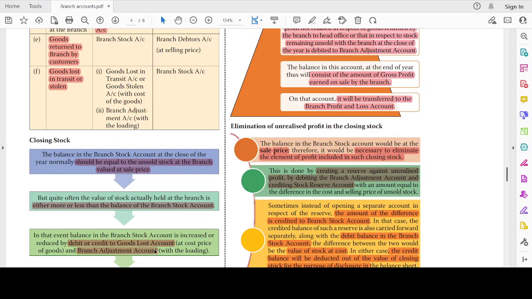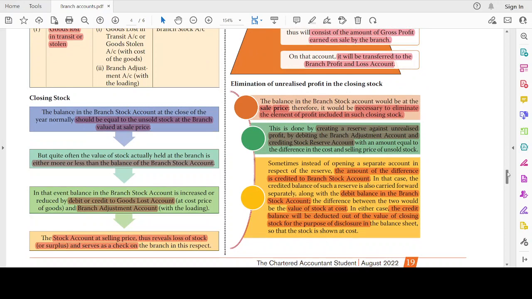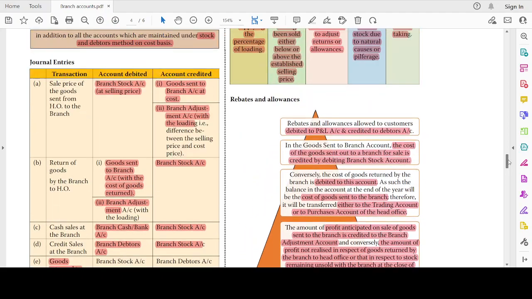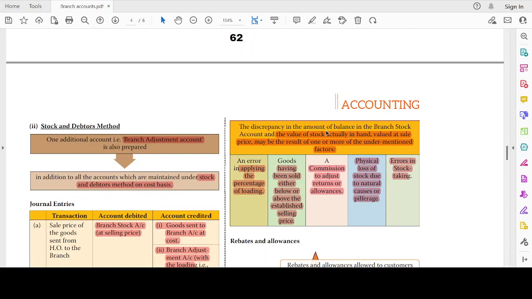So, if there is something being lost, then it will be goods lost account, and then branch adjustment account will be debited or credited for the corresponding adjustment with respect to loading. The stock account at selling price thus reveals the loss of stock and serves as a check on the branch in this respect.